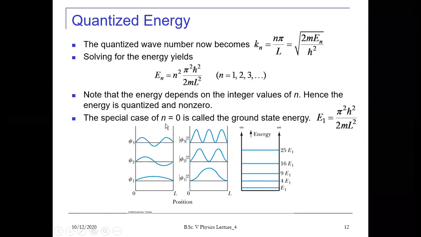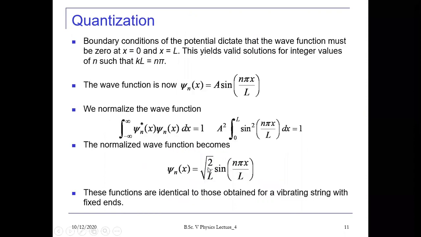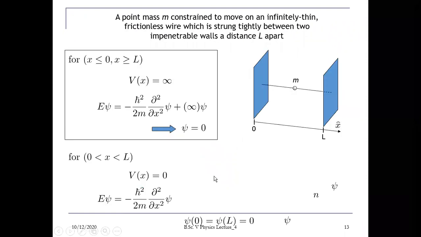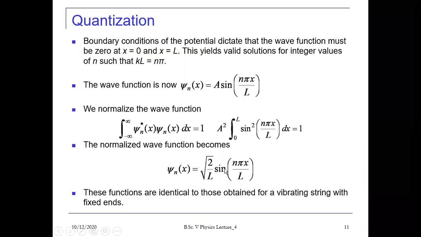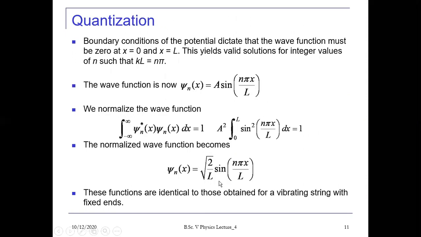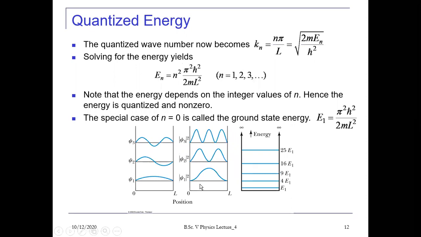So see, from this normalized wave function, if we plot the wave function psi x versus x, you will get the representation of the wave function like this. If you plot the probability density, that is mod psi square, by taking the square of this quantity, you will get the representation of mod psi square versus the position like this.